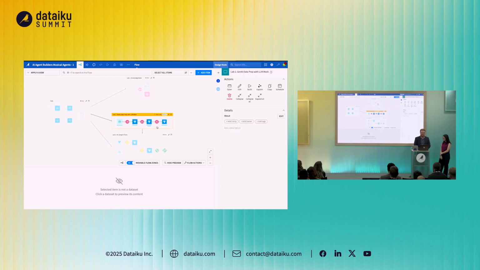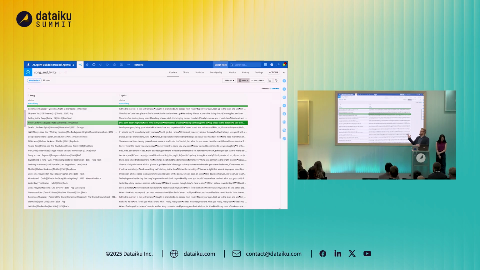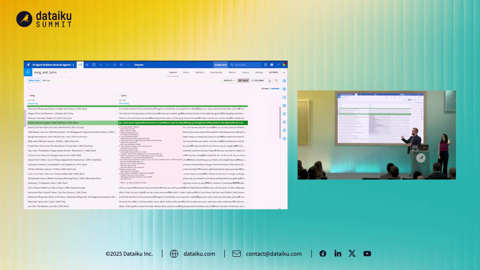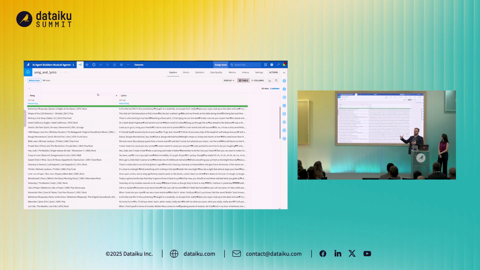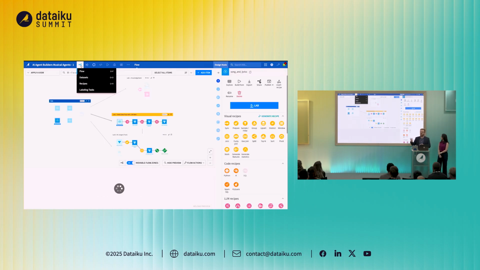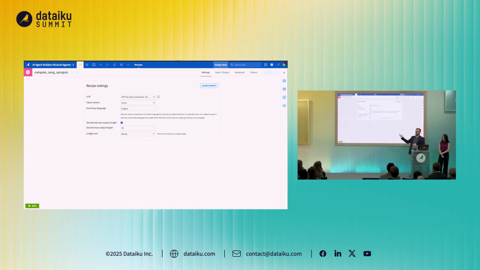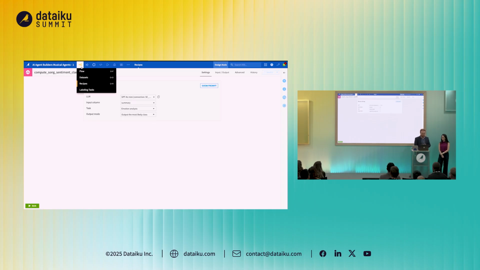Now, in the next flow zone, we're using some of the more traditional LLM recipes in Dataiku. The starting data set is lyrics and information about some key songs over the last maybe century. I can see there, Oasis, my favorite song. We're going to use some of the LLM recipes in Dataiku to extract some information from this data. The first, we are essentially summarizing the lyrics in no more than 50 words. The next recipe, we're pulling out emotional sentiment analysis. So how is this song designed to make us feel? And we're using the summary that we created in that previous step.